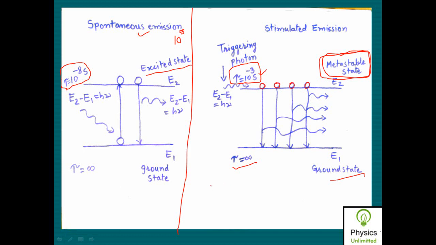So if all the atoms are brought to the metastable state E2, the population of atoms N2 in energy state E2 is more as compared to the population of atoms N1 in energy state E1. Now these atoms, like before with spontaneous emission, cannot jump directly from E2 to E1 without any external help.